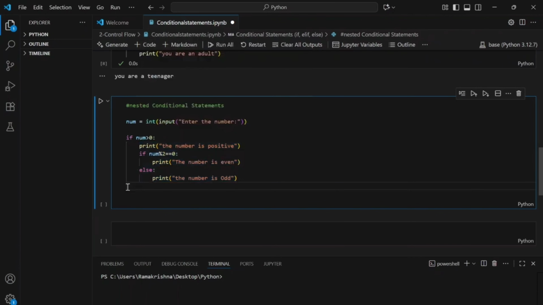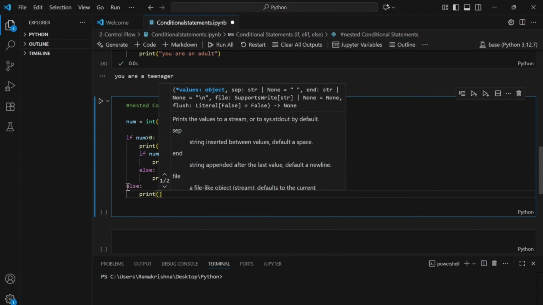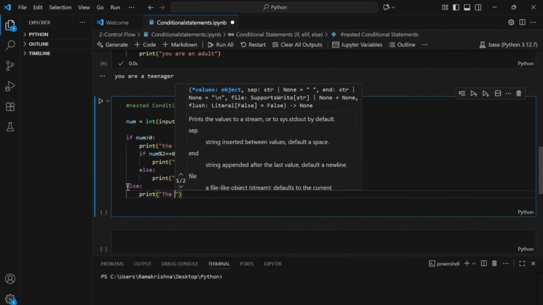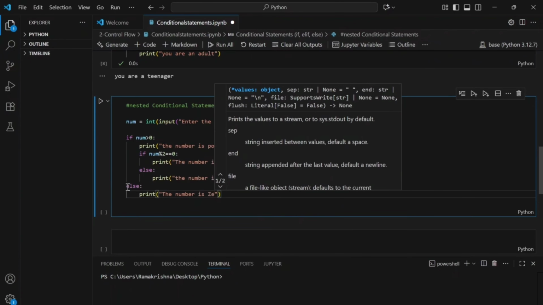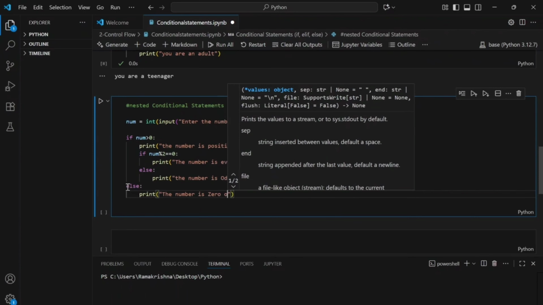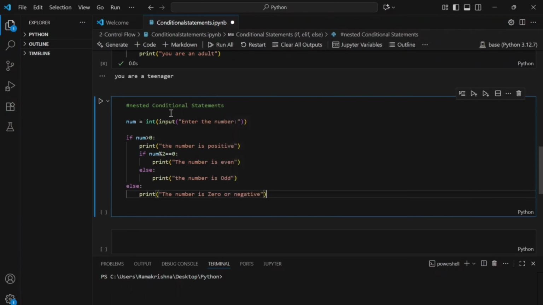But if the number is not greater than 0, I want to print another statement. So for that, I'll be writing one more else. And in the print, I'll be writing the number is 0 or negative. Okay, so let me just go ahead and execute the statement for you. Meanwhile, you can also try running this from your end.